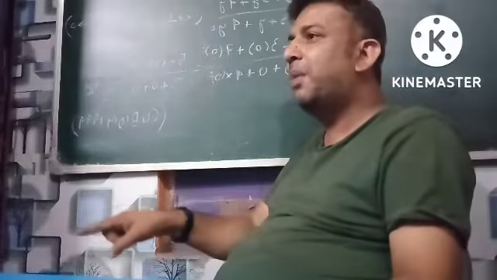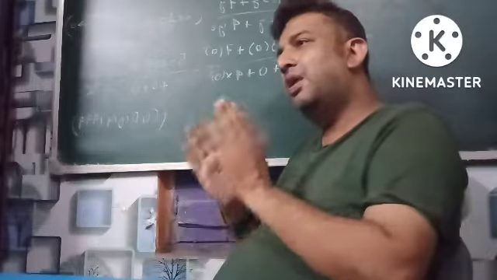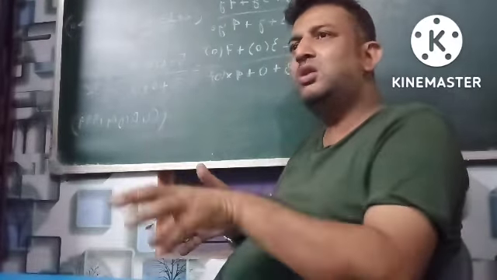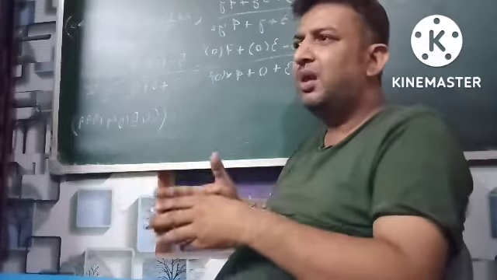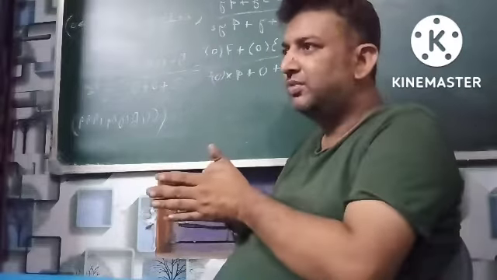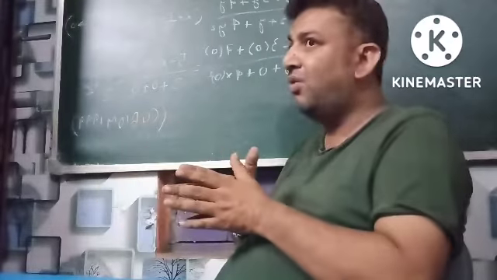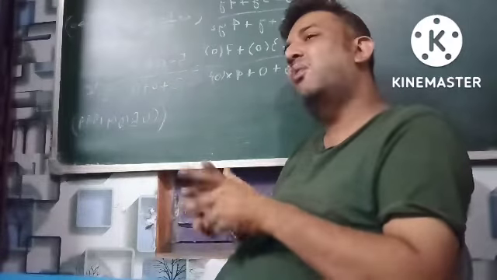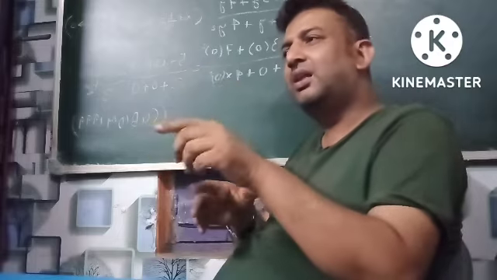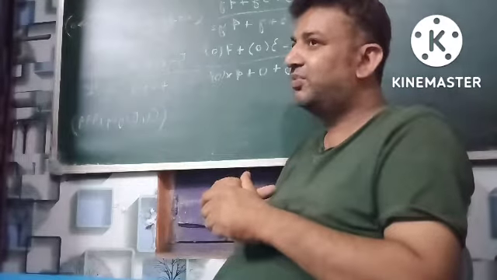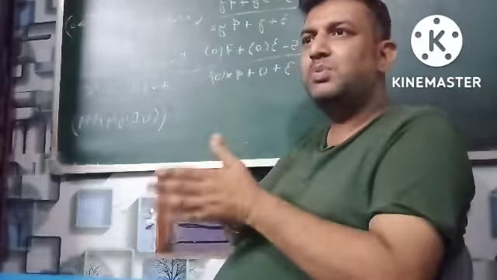And who is a bookkeeper? The person who controls and manages the bookkeeping is called a bookkeeper. The person who performs the job of accounting is called an accountant. And the person who performs the duty of auditing is called an auditor. Clear? Now, what is the difference between these?